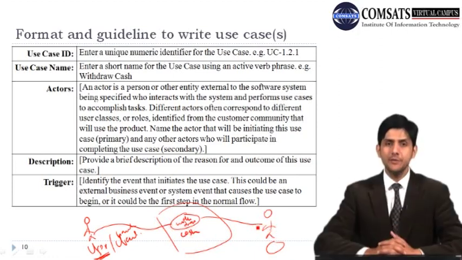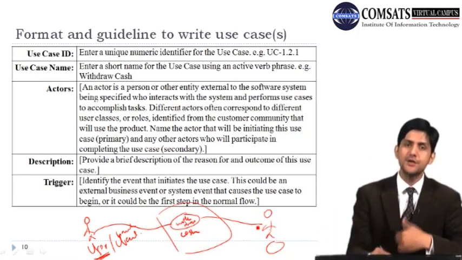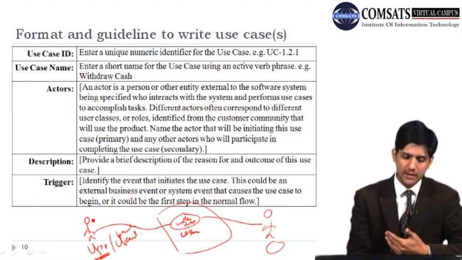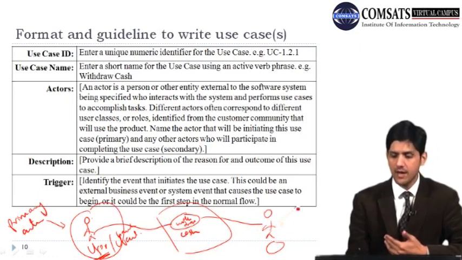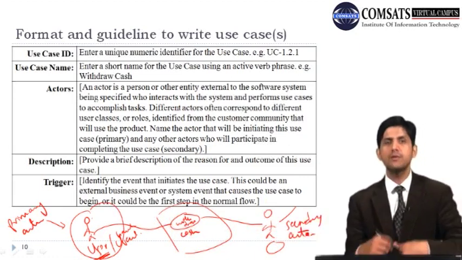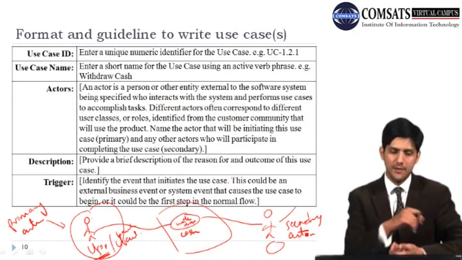I hope you were able to identify that the user who is actually trying to withdraw cash is initiating this particular scenario, or this particular interaction, so he or she is the primary actor, whereas the banking system here is the secondary actor. So that is also something that we need to mention when we are writing use case text, that is, who the actors are, who the primary actors are and who the secondary actor is.